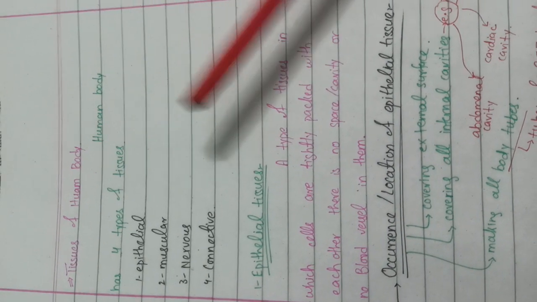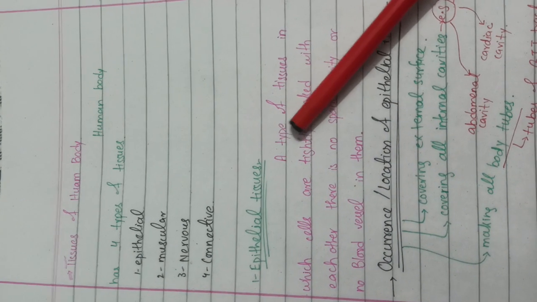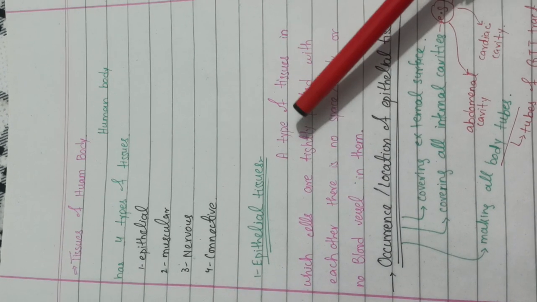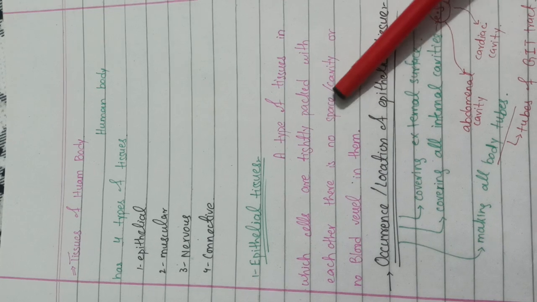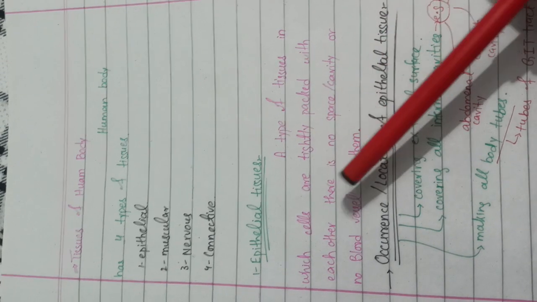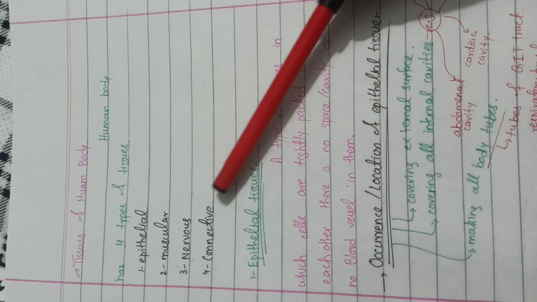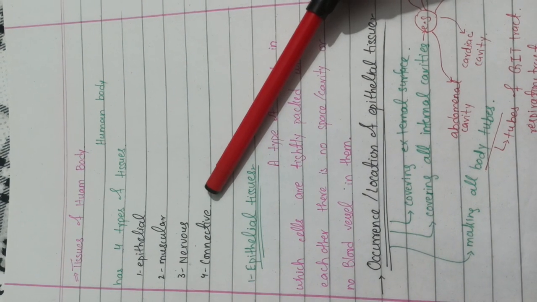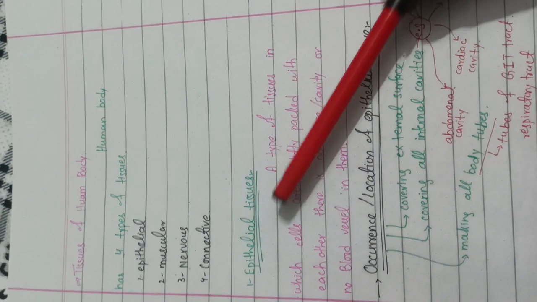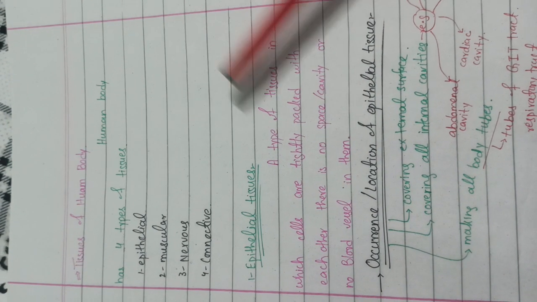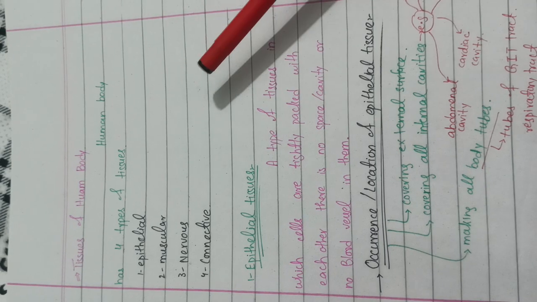First of all, we have to discuss the epithelial tissue. It is a type of tissue in which cells are tightly packed with one another, and they have no space and cavity between them, and they have no blood vessels in them. Our connective tissues have blood cells and blood vessels in them. The epithelial tissue is the outermost layer of our skin and the outermost layer of all the internal organs.